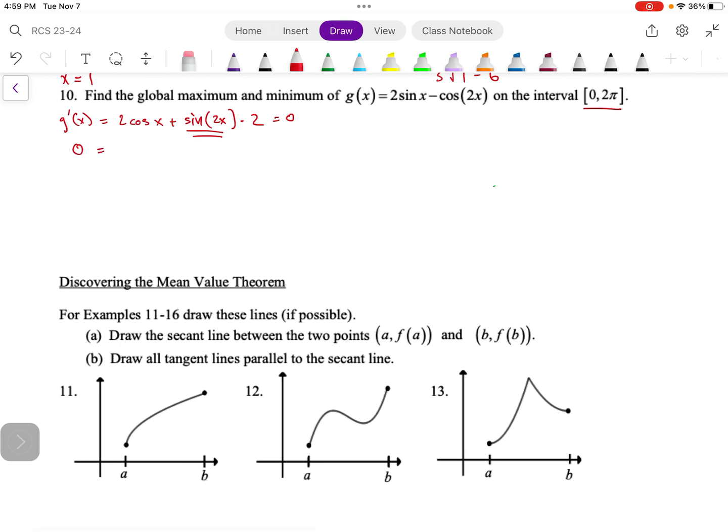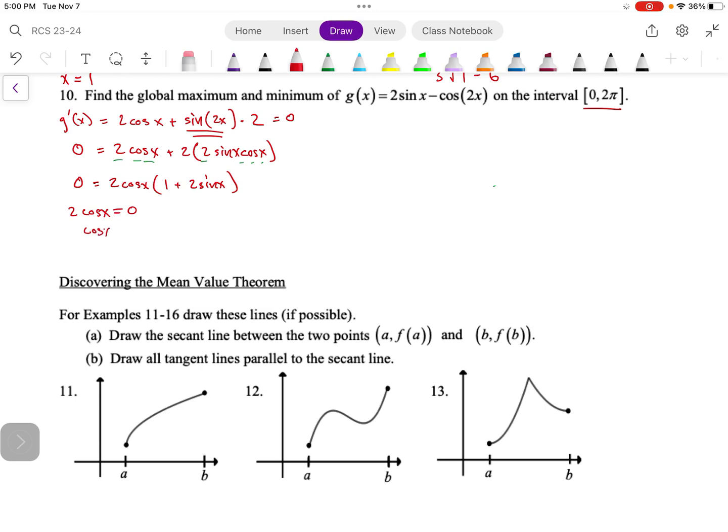So I can rewrite my g prime of x that I'm going to be setting equal to 0 as 2 cosine x plus 2 times, this would be 2 sine x cosine x. And since I'm going to be setting this equal to 0, what I can look to do is undistribute common things, which is in both terms I've got a 2 cosine x. So I'll take that out and I'll be left with 1 plus 2 sine x. Now I'm going to take these terms, and each one I'm going to set equal to 0 individually. 2 cosine x is equal to 0, and we'll do that one first.